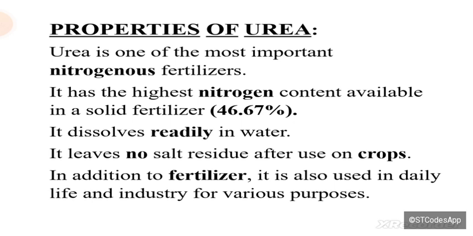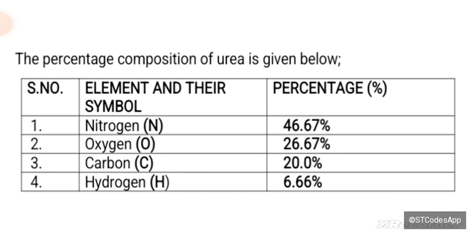Now, urea is very important as a nitrogen-containing fertilizer, and it contains the highest percentage of nitrogen among solid fertilizers. It is about 46.67% nitrogen. Another important property is that it readily dissolves in water, which means there is no salt residue left on the crops. It means no wastage of fertilizer if we use urea. In addition to fertilizer, it is also used in daily life and in industrial procedures, and we will discuss the uses of urea later on.